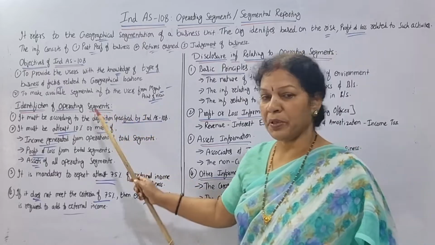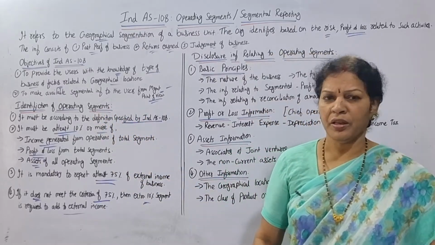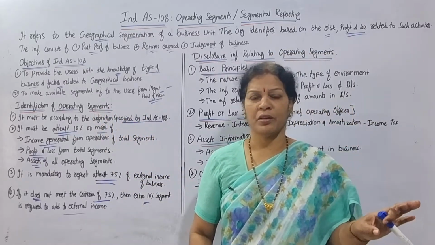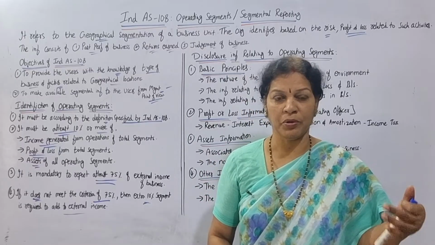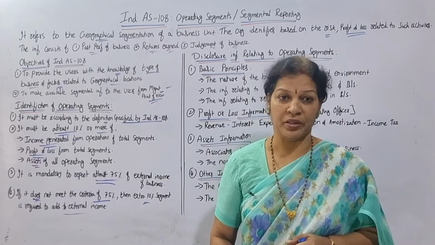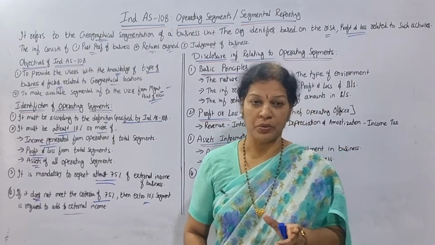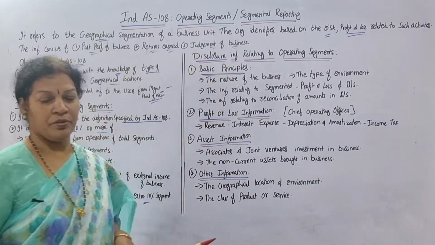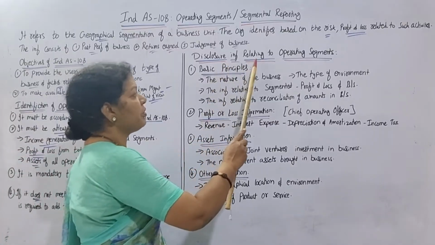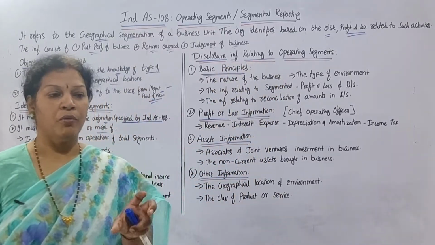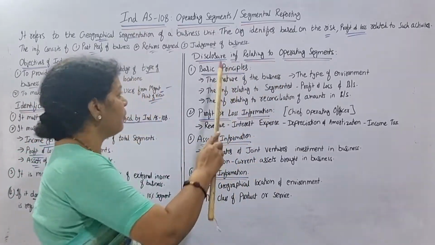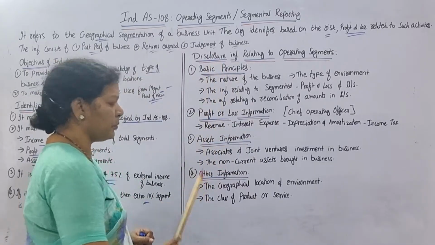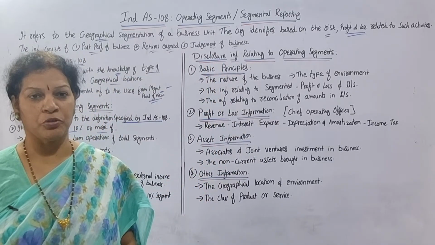What segmentation? Operating segmentation. Now in every accounting standard we are discussing what are the things to be included. The same point here also we'll be discussing. Disclosure: information relating to operating segments. What are the things to be disclosed? 4 points, 1, 2, 3, 4. 4 points you have to remember.